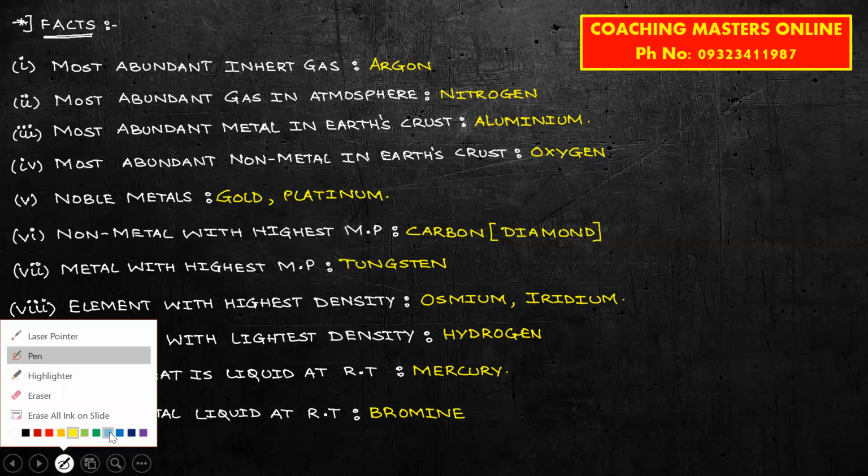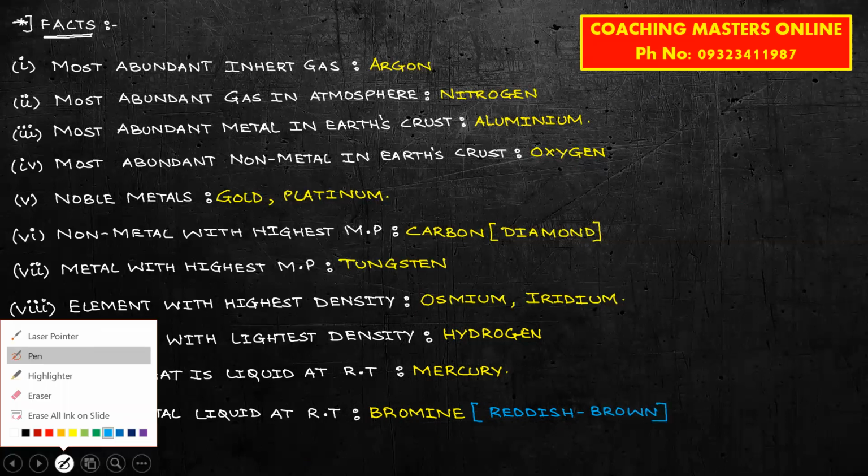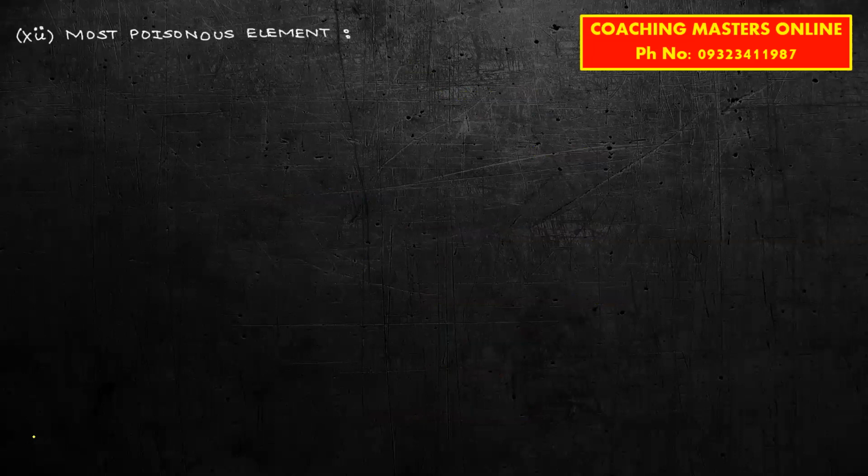Let's write it down. Bromine is reddish brown in color. And please remember, bromine is highly carcinogenic. Carcinogenic ka meaning it has cancer causing properties, or rather I can say it causes cancer. Long exposure to bromine causes cancer. Next one is metal which is most poisonous. Then the metal or the element which is most poisonous is plutonium.